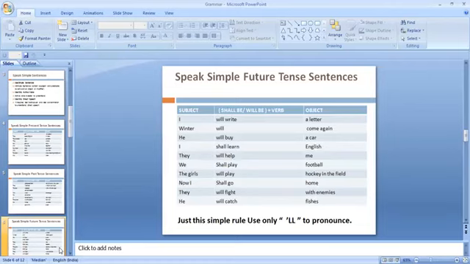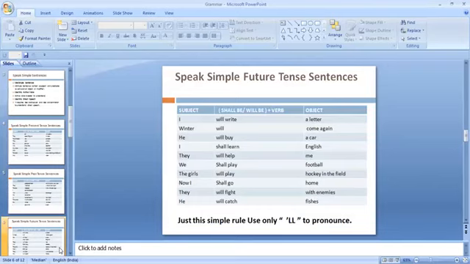The girl will play hockey in the field. Now I will go home. So this is how you are going to pronounce. There is a lot of difference between when you pronounce and when you write. Most of the time you think that writing and speaking are the same thing, but it's not. It's totally different. When you are going to write something, it is different. When you are going to speak something, it is different.